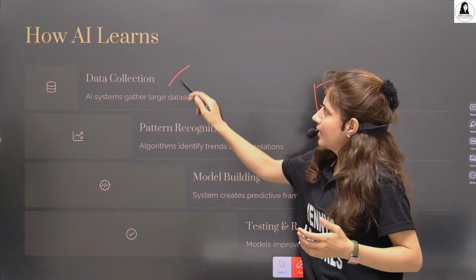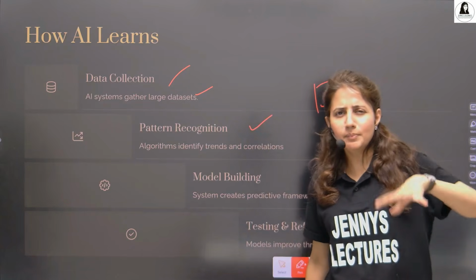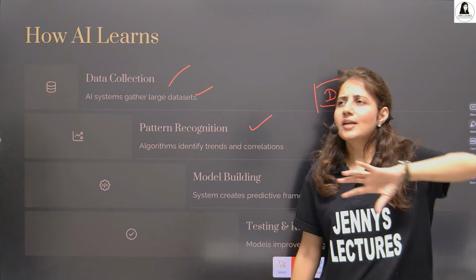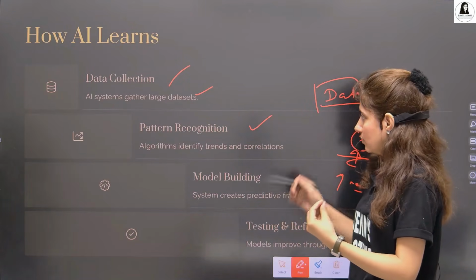If I say data collection, so we need data, that is how AI learns. So obviously, behind the scenes, there are algorithms. They recognize the patterns in that data and build their own logic or the model, right?